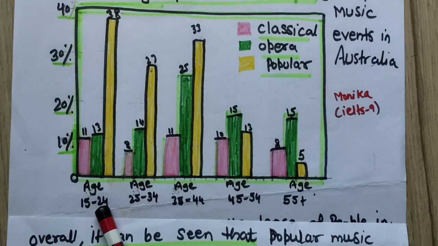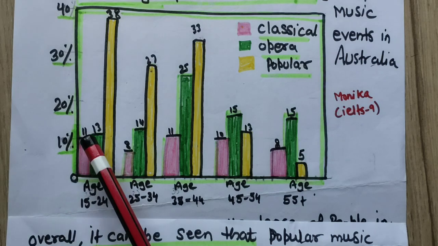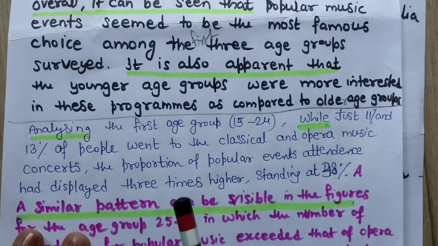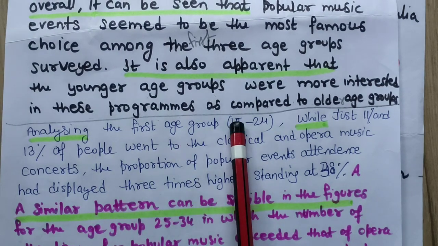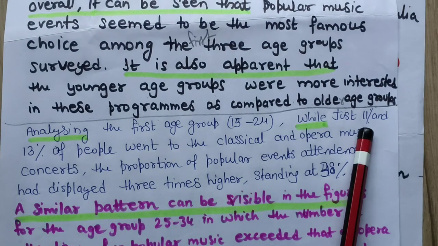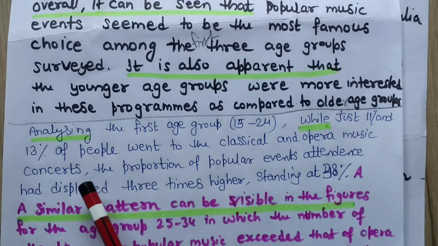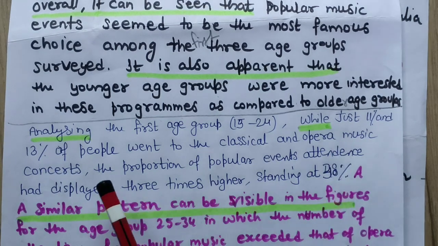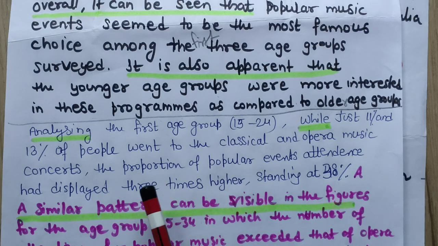Age group 15 to 24, this is the youngest age group. They have 38%, 11 and 13. How I have written, you can note it down. Analyzing the first age group 15 to 24, while just 11% and 13% of people went to the classical and opera music concerts, comma, while, this sentence structure I have used, note it down.